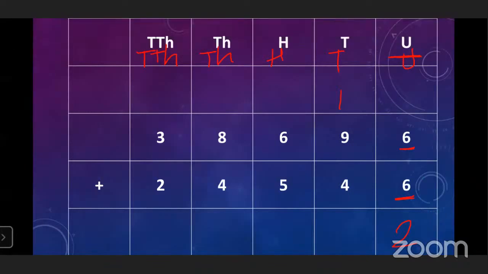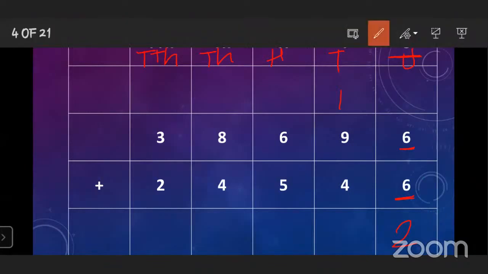Now come to the tens place. Which digits are given here? 9 and 4. 9 plus 4 is equal to 13. You have to add the carry over also, so 13 plus 1 is equal to 14. From 14 you write 4 down and carry 1 over.